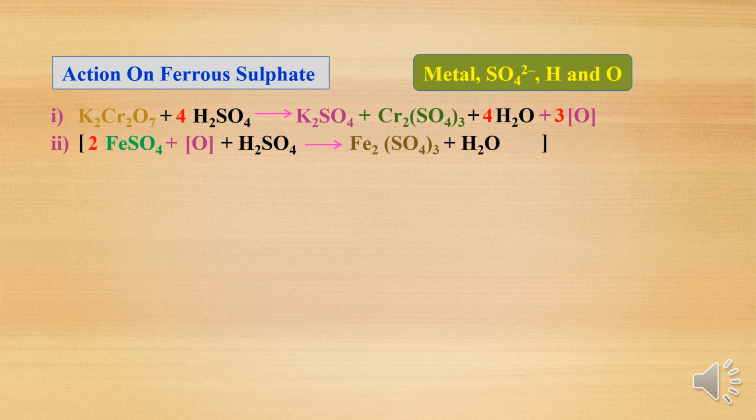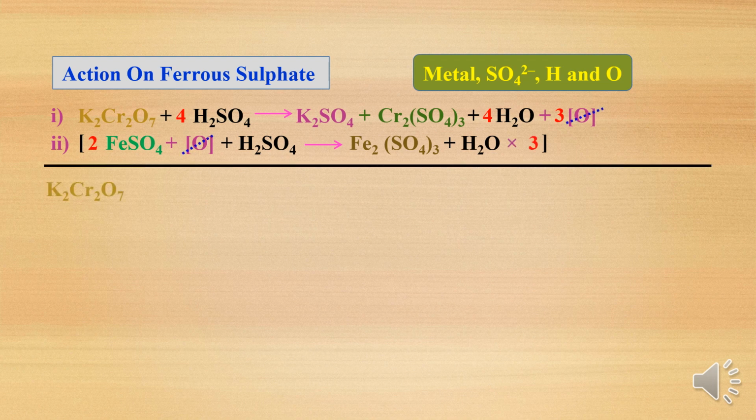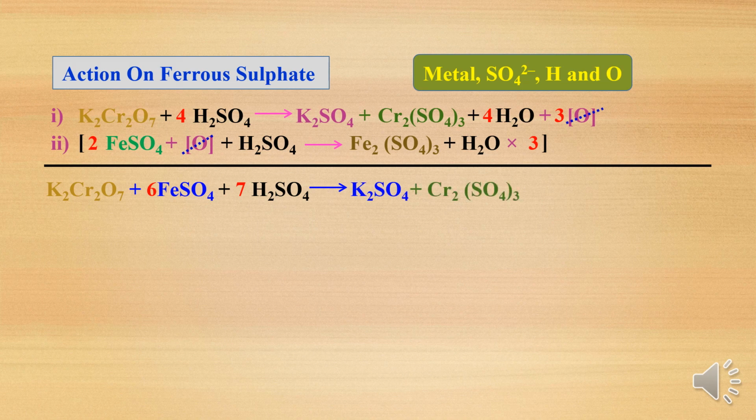If you write the overall reaction, you have to multiply with respect to electrons. Then the overall reaction you will get is K2Cr2O7 + 6FeSO4 + 7H2SO4 gives K2SO4 + Cr2(SO4)3, that is chromium sulfate, and 3Fe2(SO4)3, that is ferric sulfate.